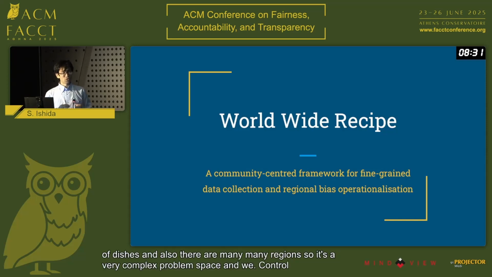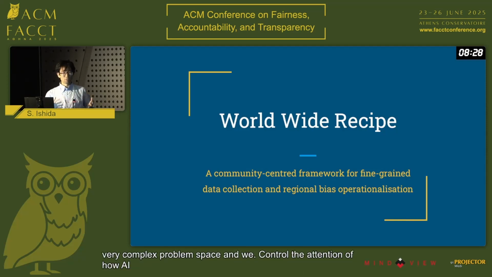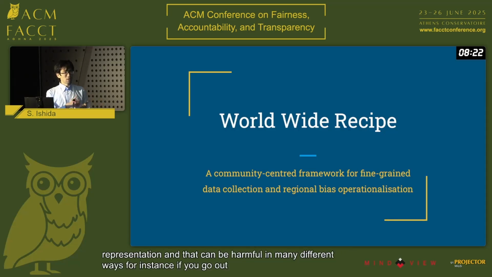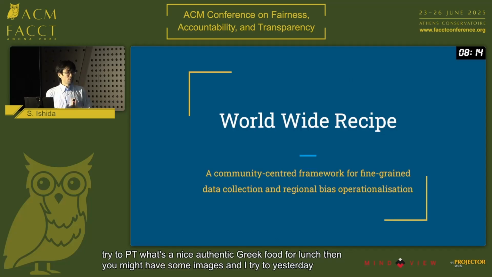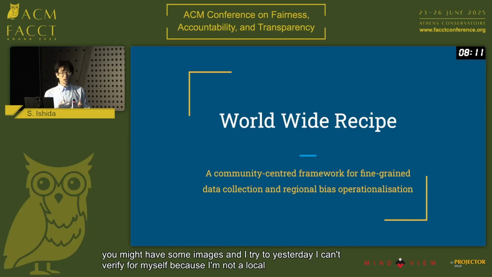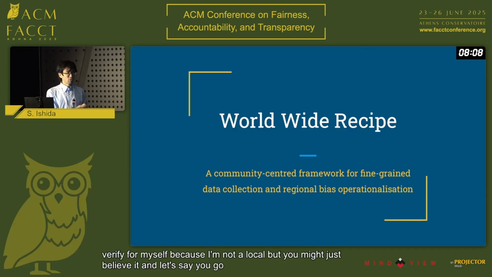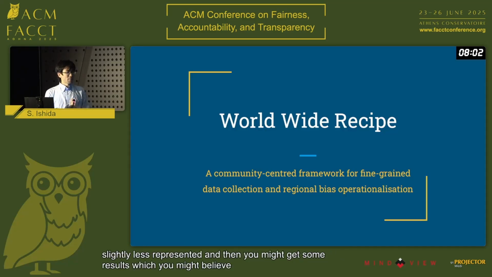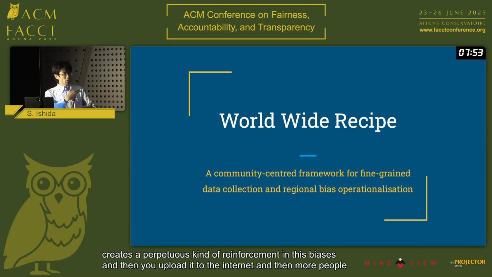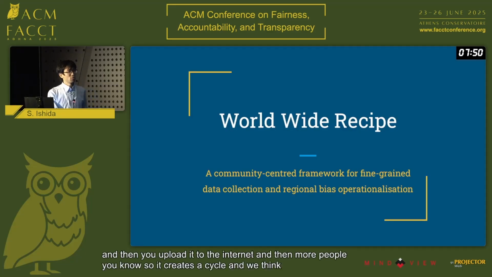And we want to draw attention to how AI models can bias this representation, and that can be harmful in many different ways. For instance, if you go out into Athens and ask ChatGPT what's a nice authentic Greek food for lunch, then you might get some images. I tried it yesterday. I can't verify it for myself because I'm not a local, but you might just believe it. And let's say you go to another country which is slightly less represented, and you might get some results which you might believe again. But that creates a perpetual reinforcement of these biases, and then you upload it to the internet, and then more people, so it creates a cycle. And we think that we need to address this issue.